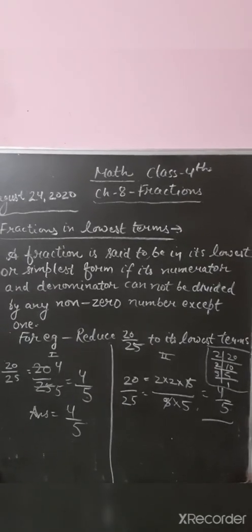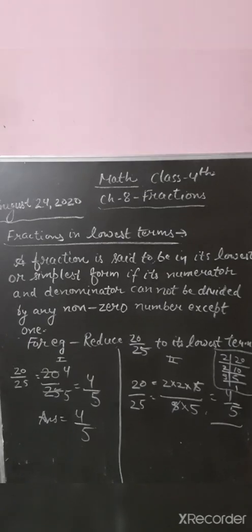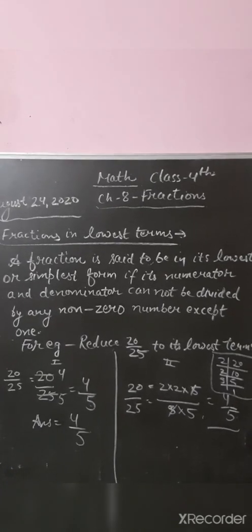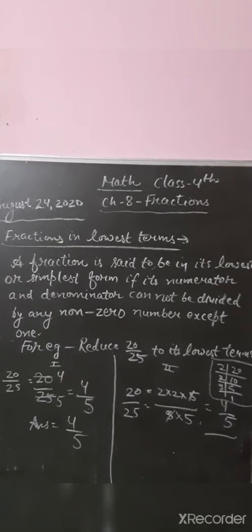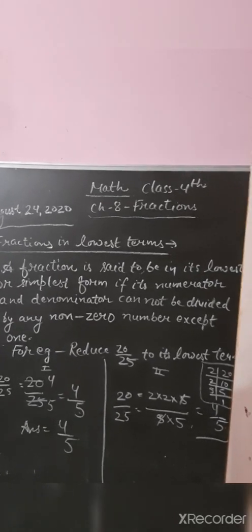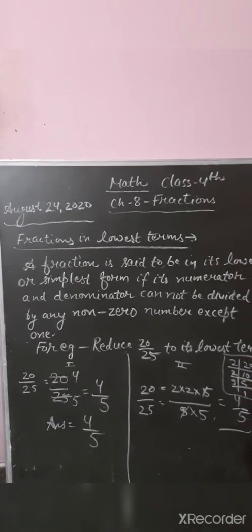So as per schedule, your maths class is there. We will be continuing chapter 8, fractions. Right? So students, next topic is fractions in lowest terms. How to reduce a fraction to its lowest term, and what is it that a fraction is in lowest term.